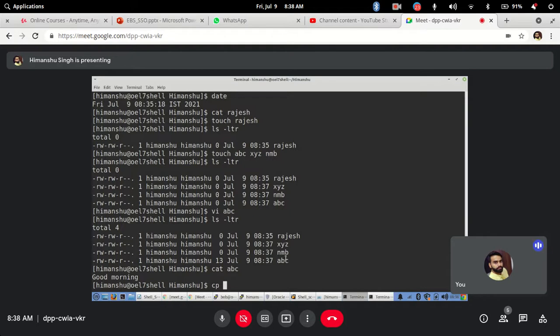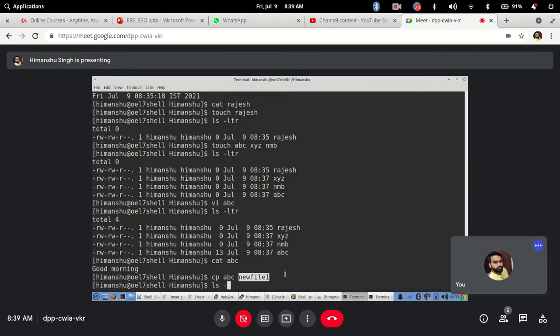So let's say already I have file abc, okay, I want to copy this file within the same location but with a different name, okay, because my location is not changing. I don't need to give a path where I want to copy this file. I want to copy it in the same specific location but with a different name. So let's say I want to give it the name new file 1, okay. So cp abc, so I am saying copy this file to new file 1, and hit enter,